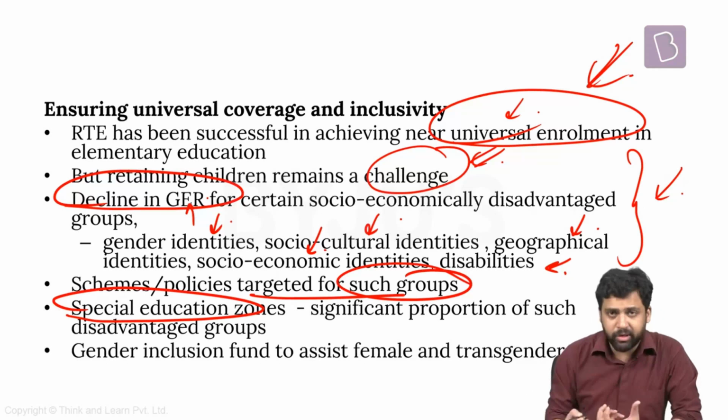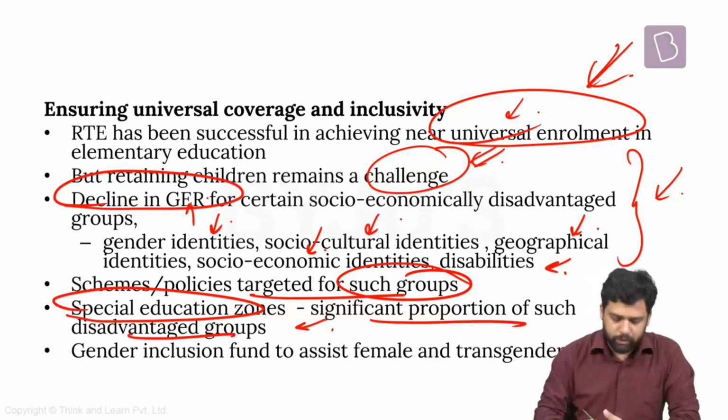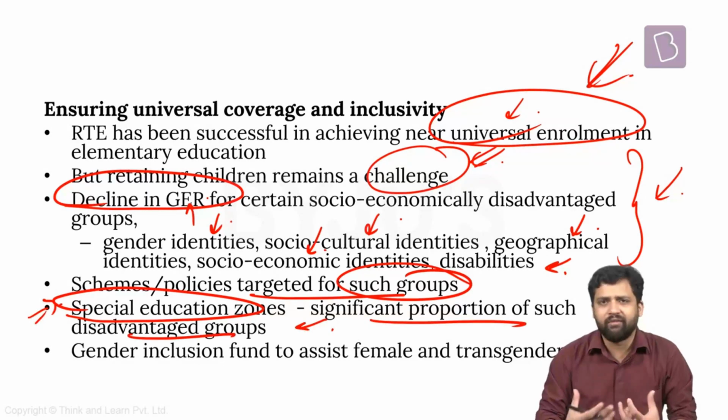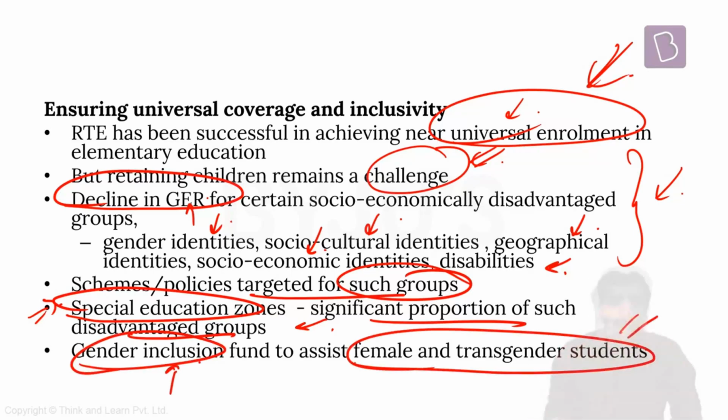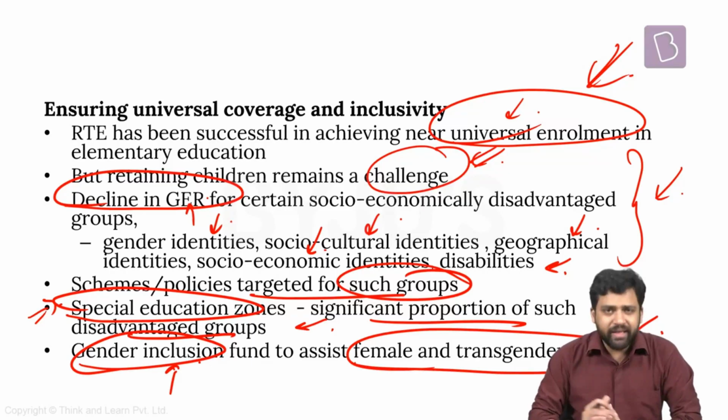So if there is one particular area, one particular region where you have a significant proportion of disadvantaged groups, you need to declare that area as a special education zone and have different kinds of concerted efforts. Apart from that, they're saying that a gender inclusion fund needs to be created so that female and transgender students can be provided different kinds of support and assistance. So these are some measures to ensure universal coverage and inclusivity in our education.